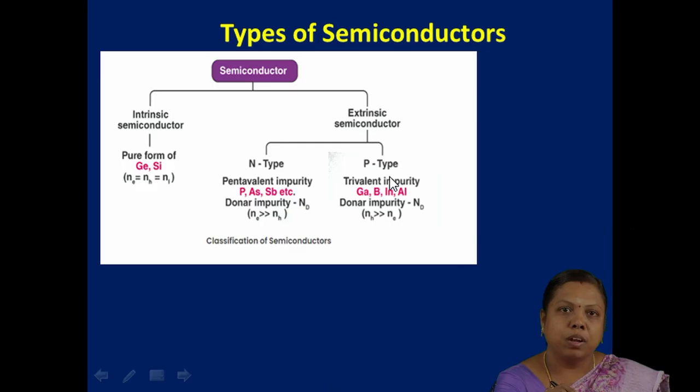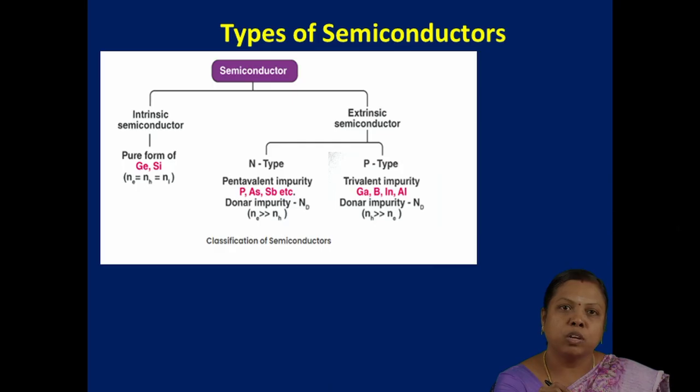N-type semiconductors are formed by mixing some impurities called pentavalent impurities, and P-type semiconductors are formed by mixing trivalent impurities. So these extrinsic semiconductors are formed by mixing impurities, and the impurities are called dopants. We call the extrinsic semiconductor an impurity semiconductor, whereas the intrinsic semiconductor is the purest semiconductor.